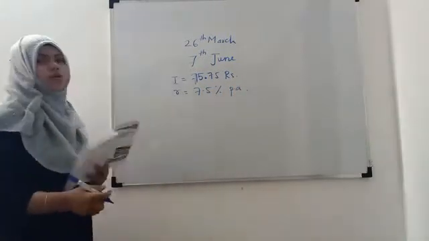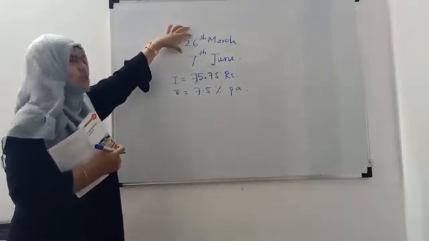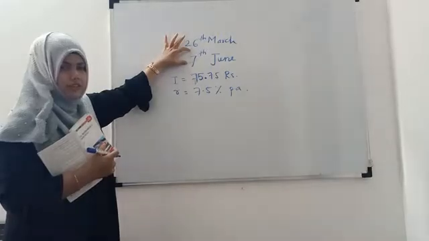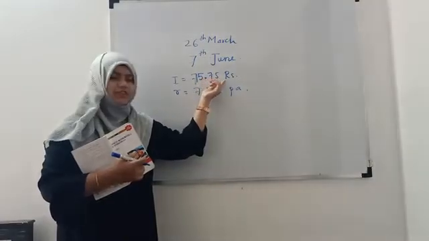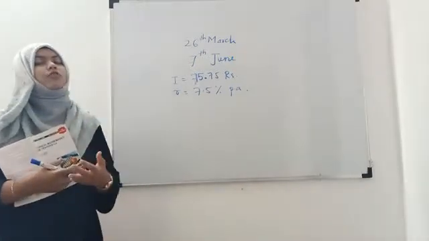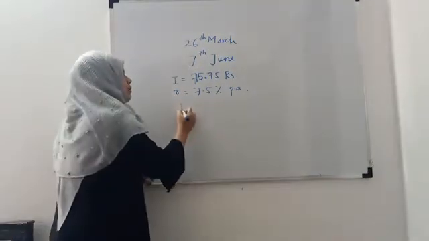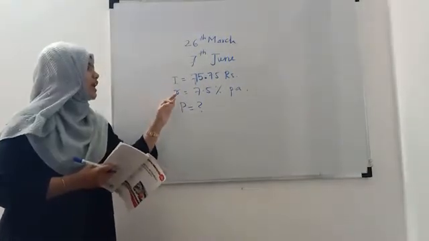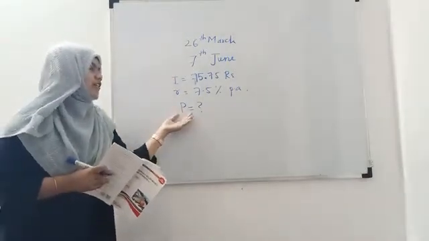find the sum borrowed. So here it is given that someone has taken the amount on 26 March and he paid that amount on 7th June. The interest he paid is rupees 75.75 at the rate of interest 7.5% per annum. So we have to find out the amount which is borrowed, means we have to find out the principal amount P. Here I is given, R is given and P is required. We don't have n. If we have n, then we can clearly find out P, right?